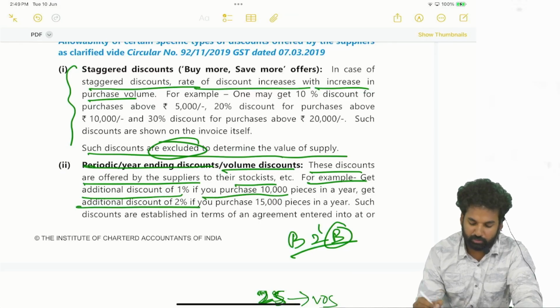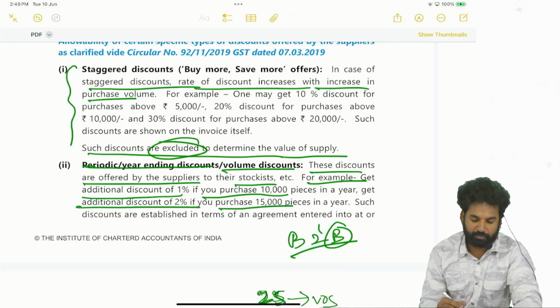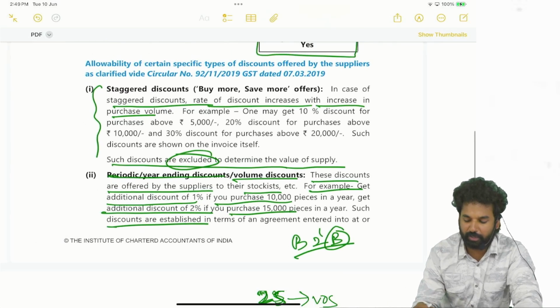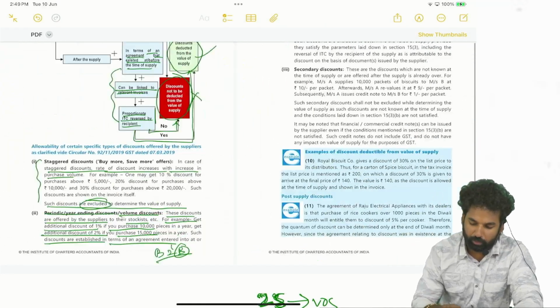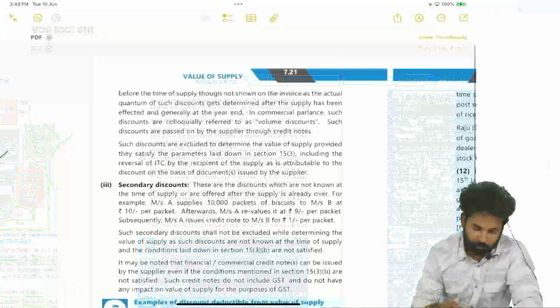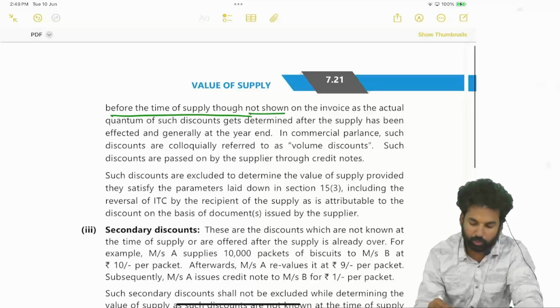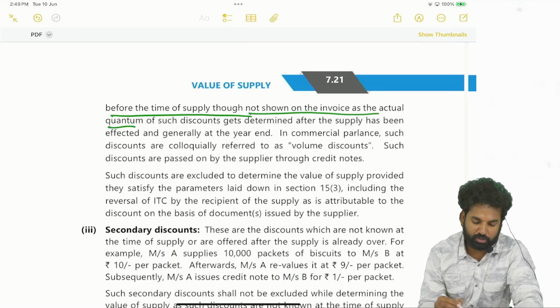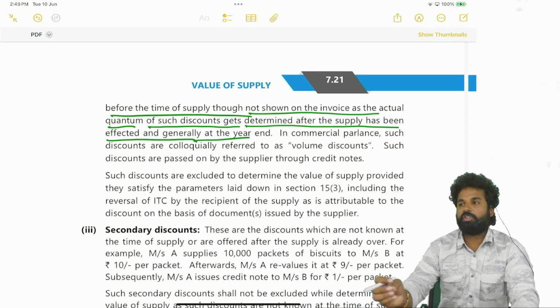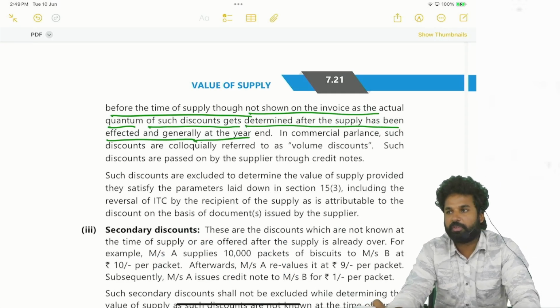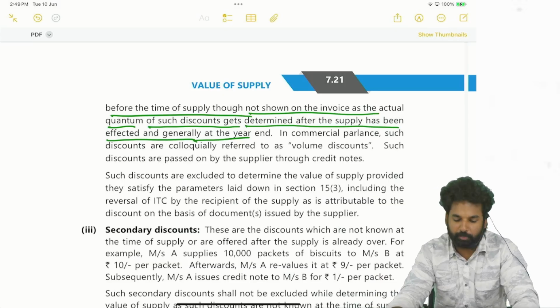Get additional discount of 2% if you purchase 15,000 pieces. Such discounts are established in terms of agreement entered into at or before the time of supply, though not shown on the invoice, as the actual quantum of such discount gets determined after the supply has been effected and generally at the year end. So that means this is there at the time of the supply. So while making the supply only it is known.